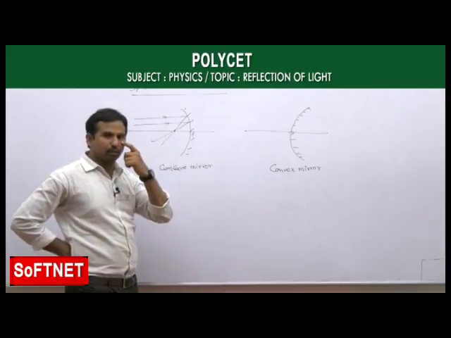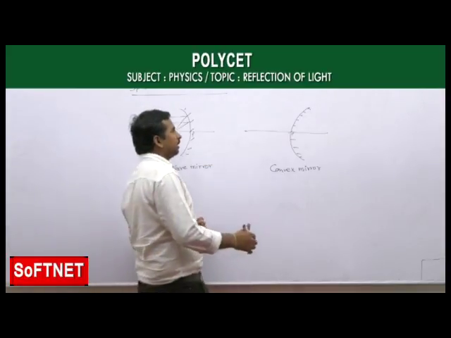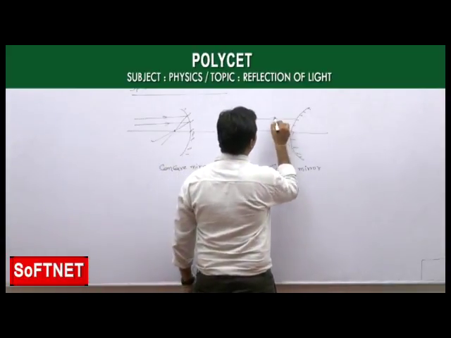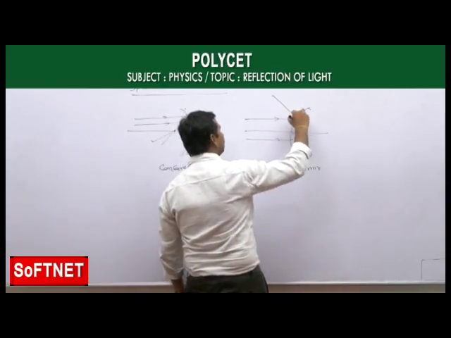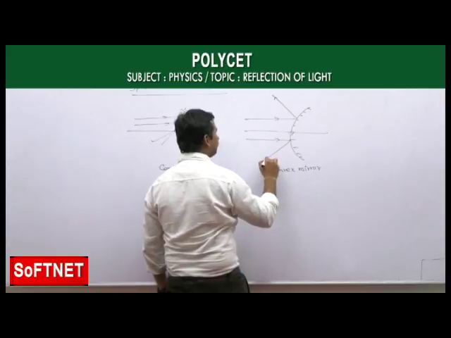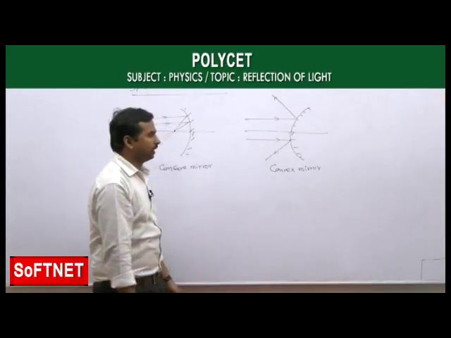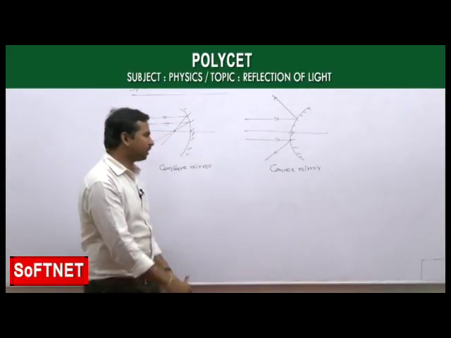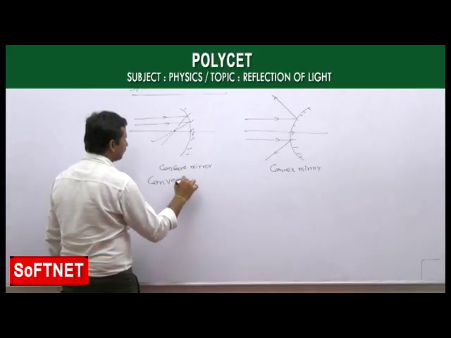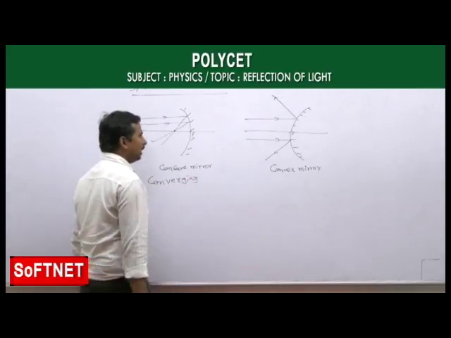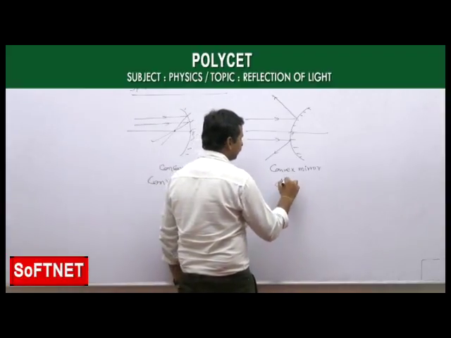Whereas the case of the convex mirror is different. If you observe the convex mirror here, after reflection the light rays are diverging away from each other, like this. So this has a diverging nature, whereas the concave mirror has a converging nature.